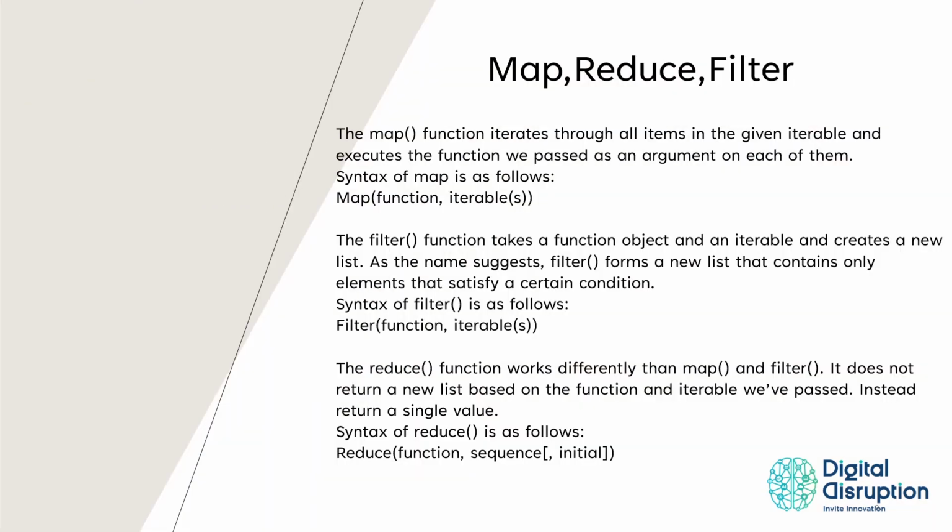Map, reduce, filter. The map function iterates through all items in the given iterable and executes the function we passed as an argument on each of them. Syntax of map is as follows. The filter function takes a function object and an iterable and creates a new list. As the name suggests, filter forms a new list that contains only elements that satisfy a certain condition. Syntax of filter is as follows.